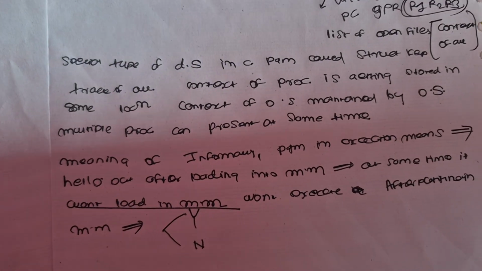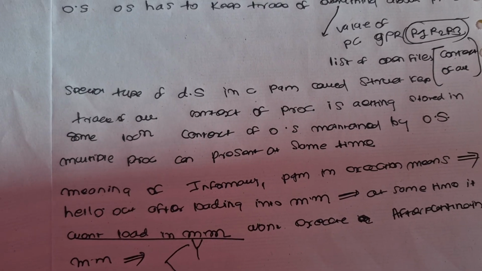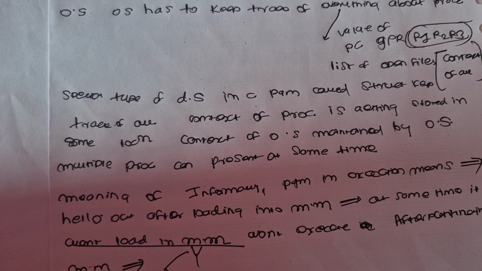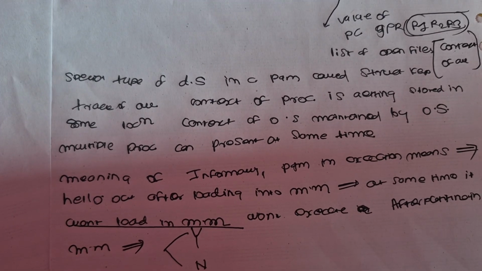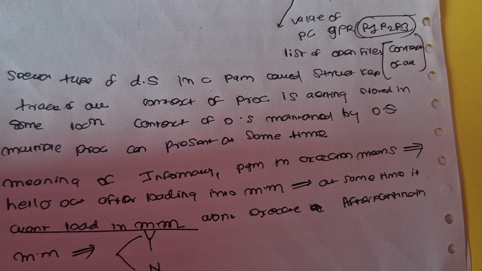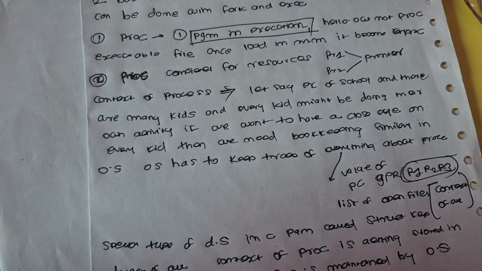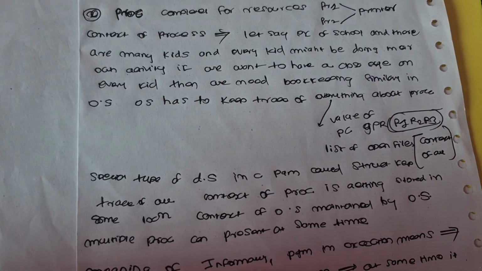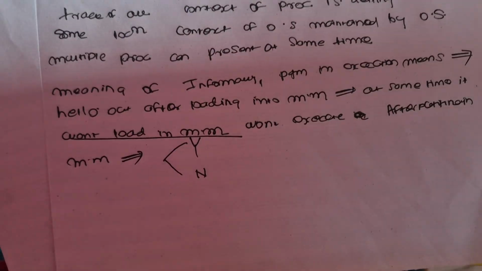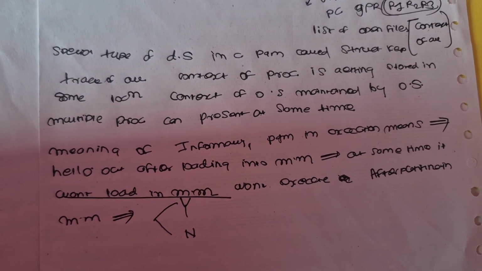There was a line, informally, program in execution, that is the definition of a process. Why did they add informally? Because hello.out, after loading into main memory, won't execute at that same time. It will take some time, or whatever time they have provided. That's why they have added informally, so there is no conflict or argument.